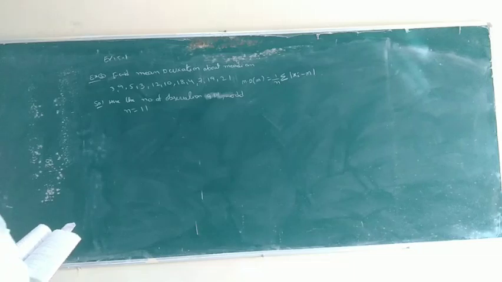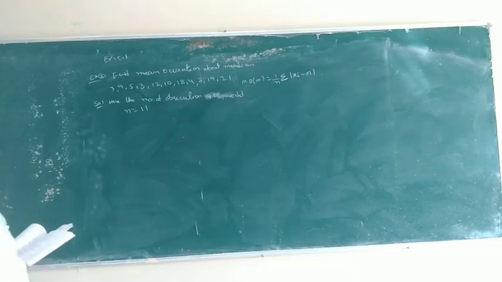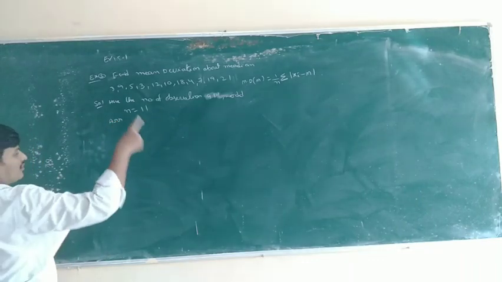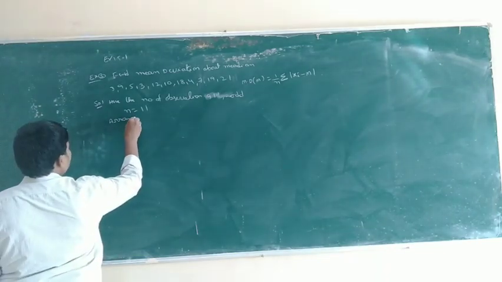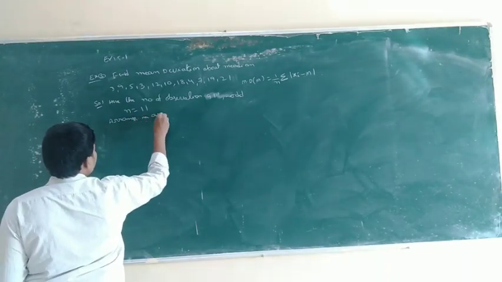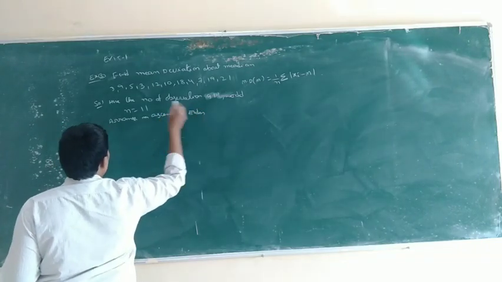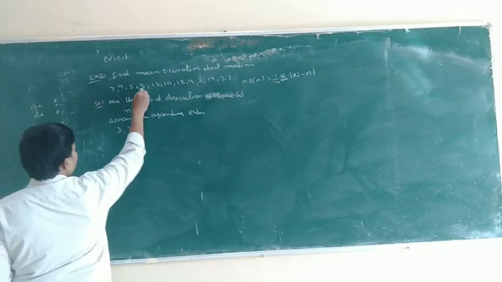Odd means first we have to arrange in ascending order. First, what is the least one? 3, 3 two times.